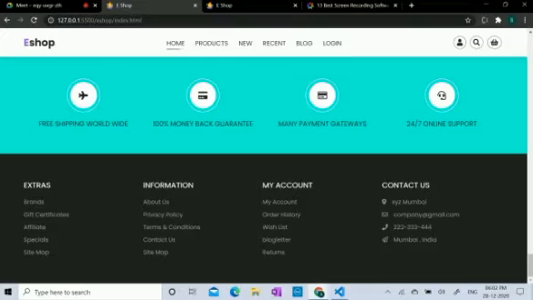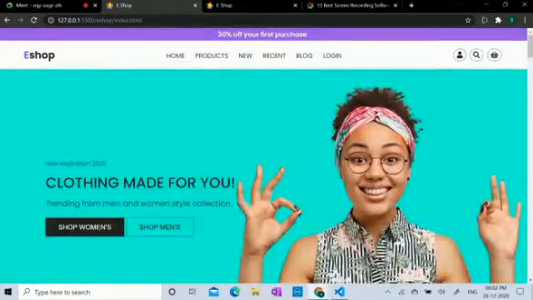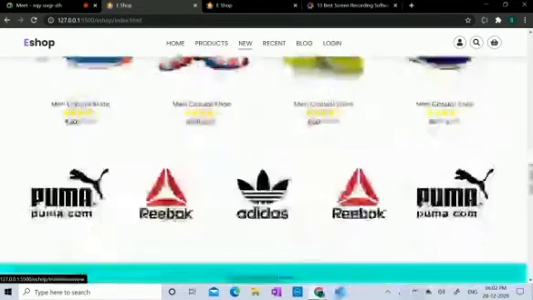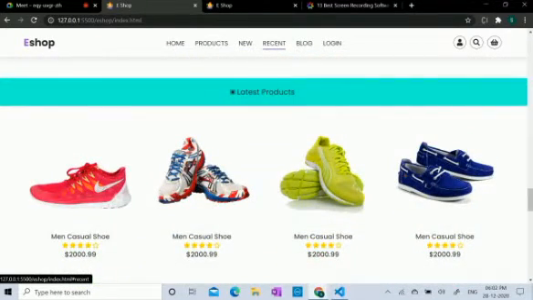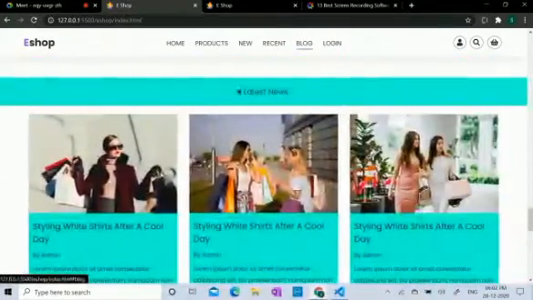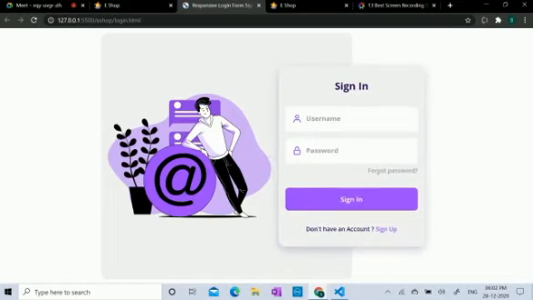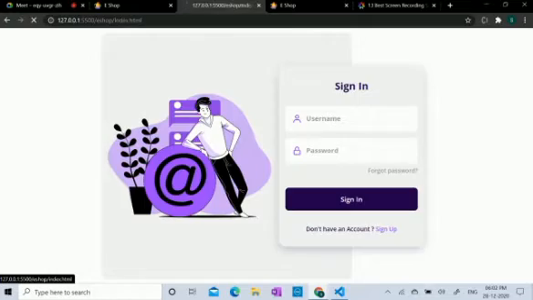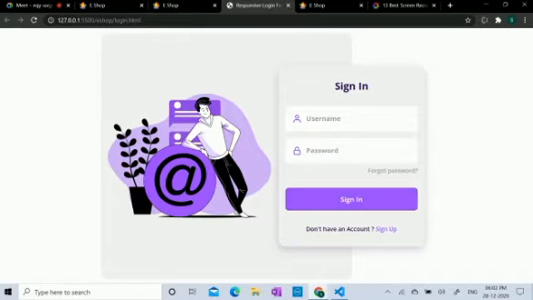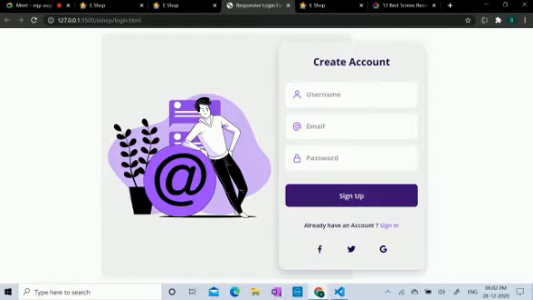So now you can access this directly through the navigation bar. When you click on products, the products are displayed. When you go for new, the latest products, and on recents, the recently viewed products are displayed here. And when you go for blog, the blog comes up, and the login page is directed here. You can sign in. When you sign in, you're directly directed to the main page, logged in. If you don't have an account, you can create one. So you can sign up, fill your details, and here is the website.